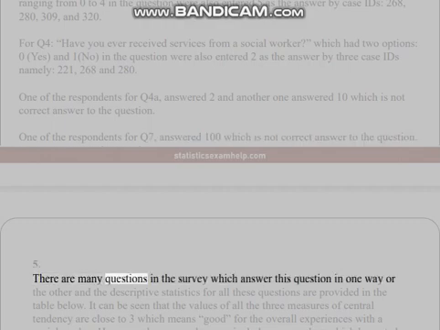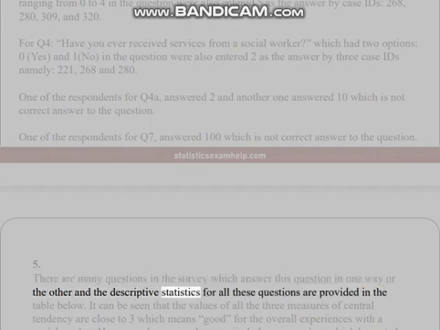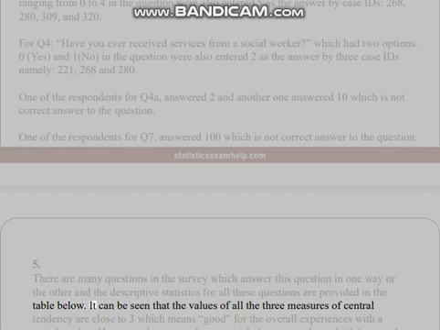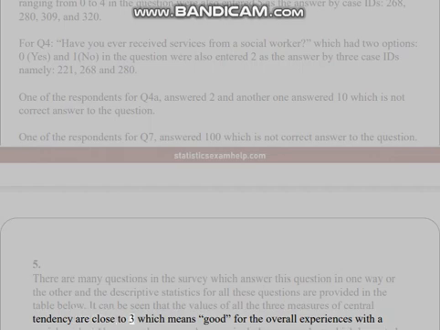5. There are many questions in the survey which answer this question in one way or the other, and the descriptive statistics for all these questions are provided in the table below. It can be seen that the values of all the three measures of central tendency are close to 3, which means good for the overall experiences with a social worker. However, the survey does not include a respondent which is rated very bad and very good. Values of all the three measures of central tendency are more than 8 for overall view of social work profession, suggesting positive view.